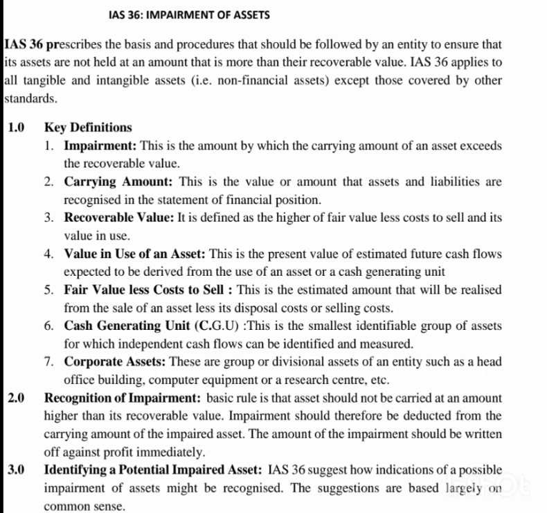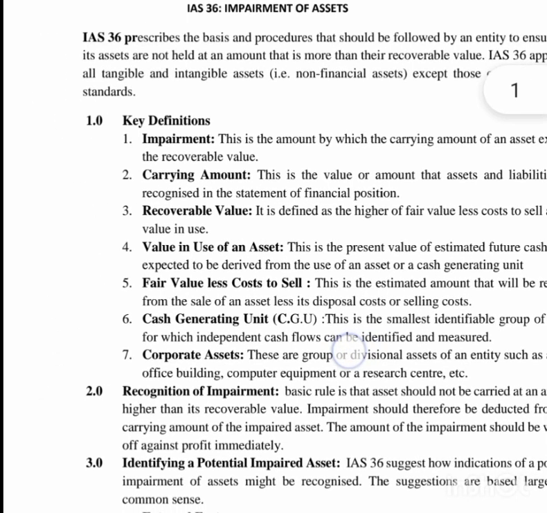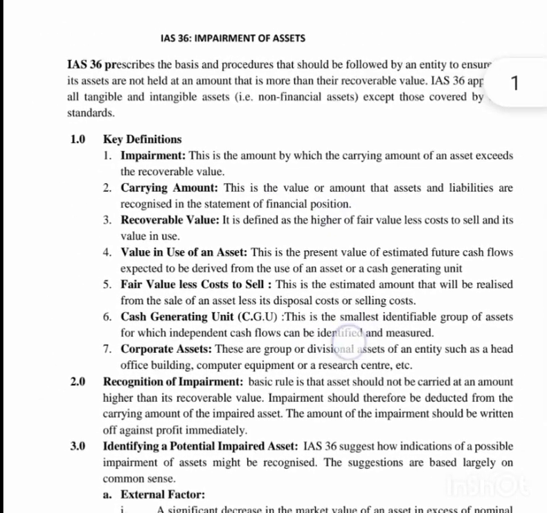So today we'll be explaining IAS 36. IAS 36 is impairment of assets. So this is the note that we'll be using to explain the terminologies in IAS 36. Let's just try to read the footnote.